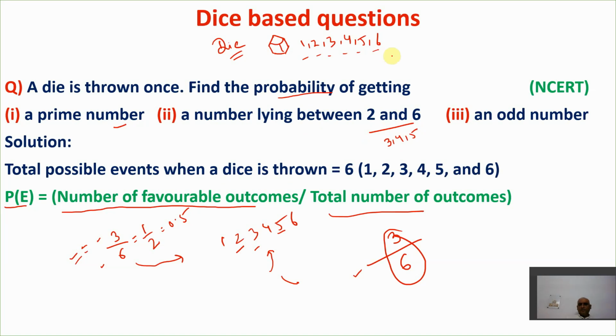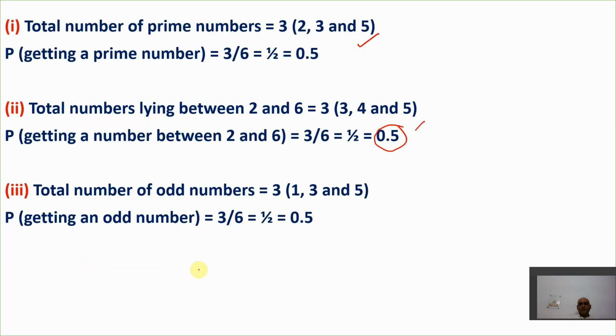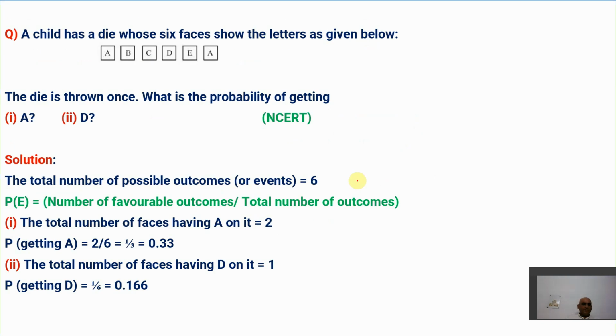The next here is to find the probability of getting an odd number. So first, the total number of outcomes is 6. The odd numbers here are 1, 3 and 5. So these are the 3 odd numbers, so the number of favorable outcomes is 3. Again the same probability. I hope you get this point. Very, very simple questions. So first understand the concept, then apply it. If you understand the concept, it becomes so easy. It is a very scoring chapter.